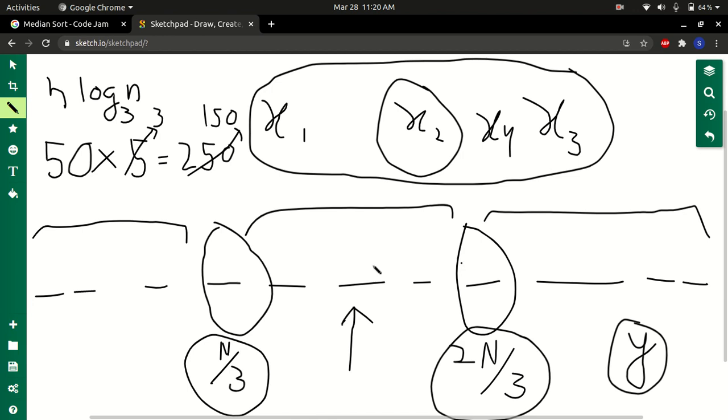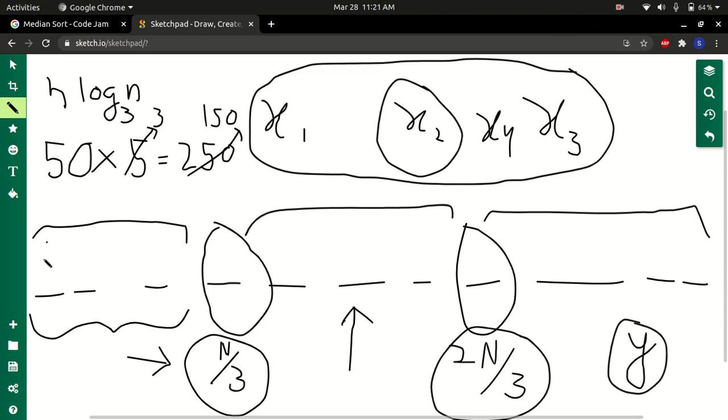If the median turns out to be the n by third element, then we move on to this region, because we know that this array is sorted, the 2n by third element is greater than the n by third element, this order we have established already, so y should be before the n by third element, hence y must be in this region.